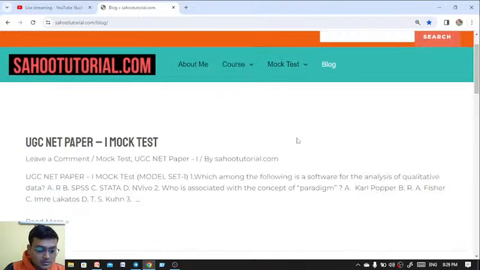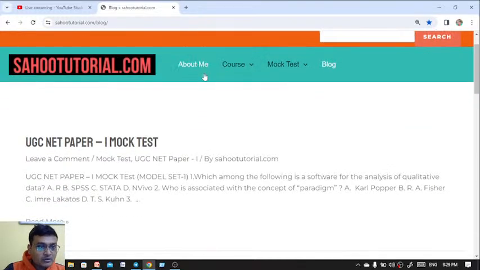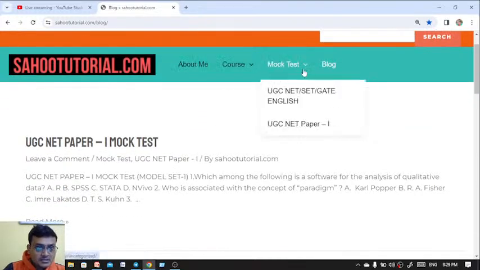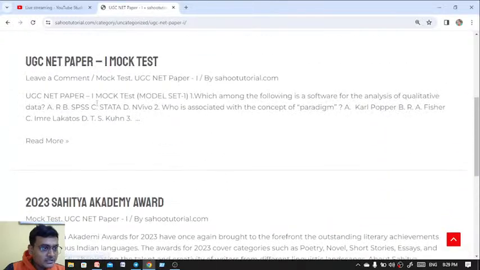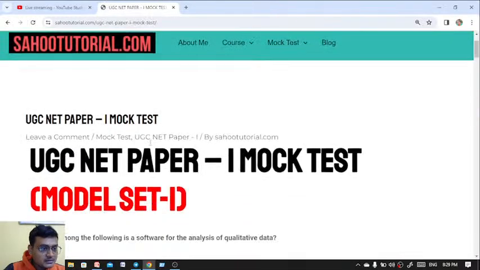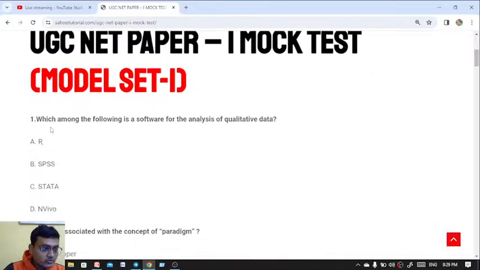So go to the home page, or the about me section, and also visit here mock test, visit UGC.net paper 1, and here I have uploaded. You see that UGC.net paper 1 mock test model set, which among the following is a software for the analysis of quality data, like this.